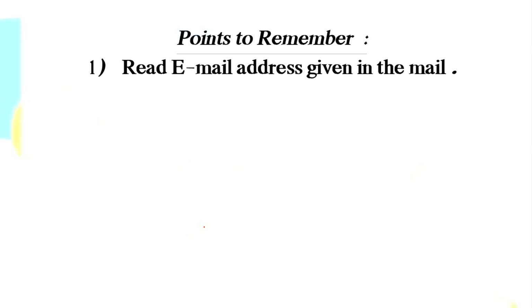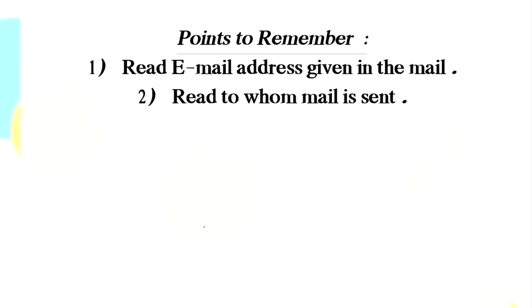In the same way, for emails also, we need to have proper email IDs or email addresses. First you will read from where the mail has come. If you're receiving the mail, you will read from where the mail has come. If you're sending the mail, you will check the email address properly. Then, read to whom the mail is sent. First, you check whether the mail is going to go to the right person.